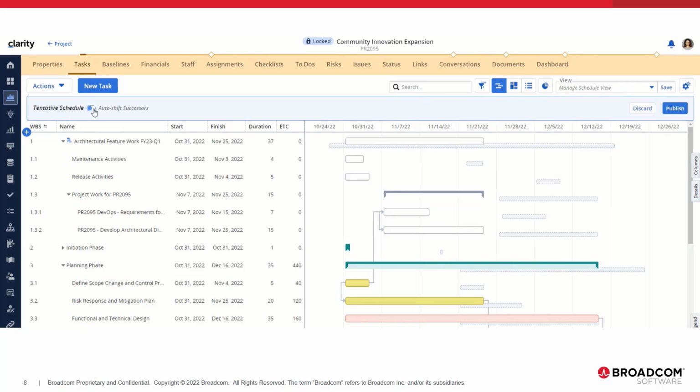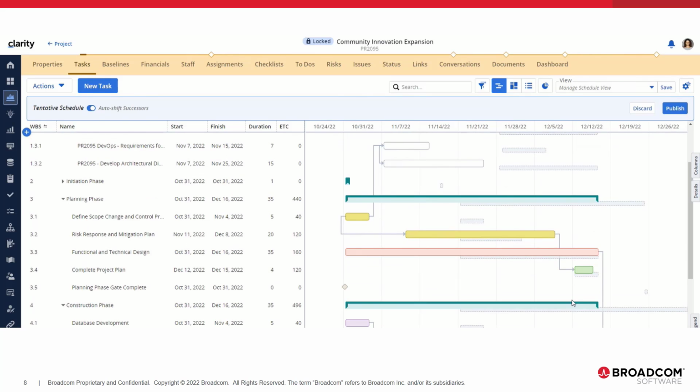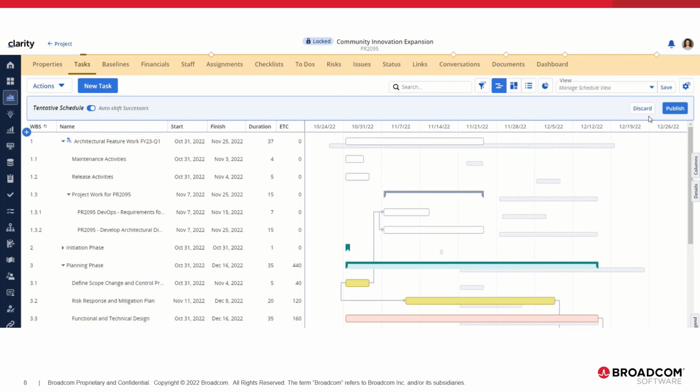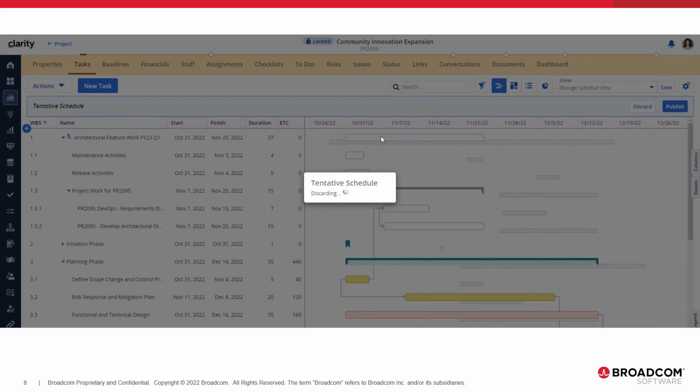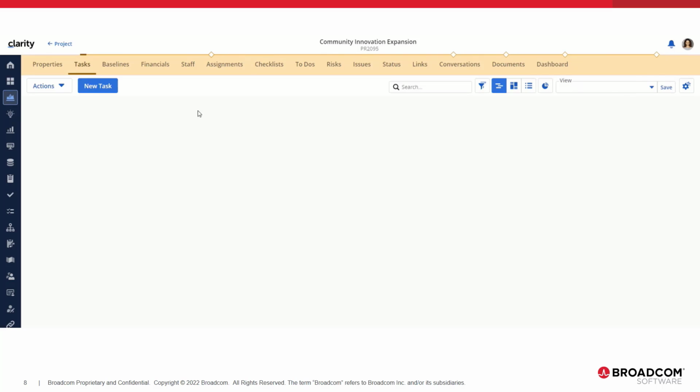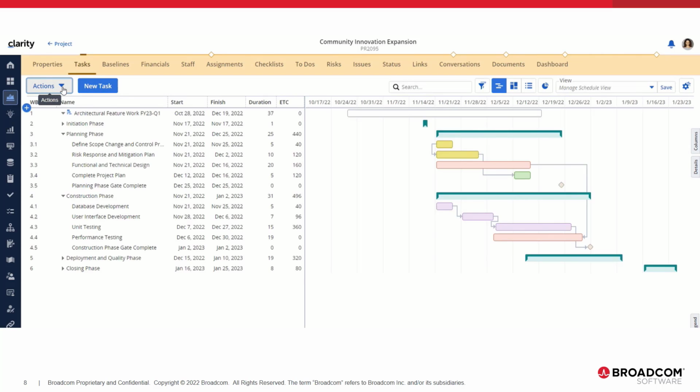And so the project manager can turn on the toggle, and when they do that, the functionality will work to move anything that has a dependent task. It'll move those items. So let's discard this and actually go into the tentative schedule mode and do it from there.